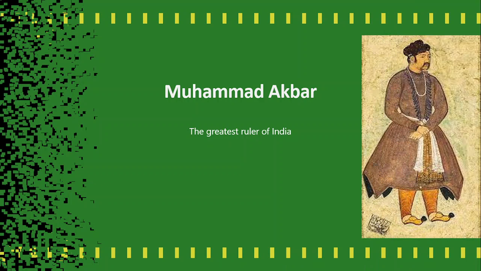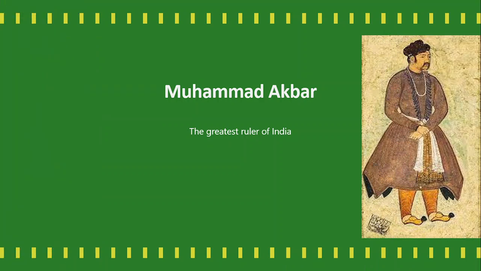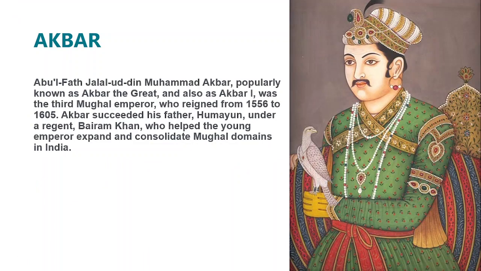And now we are talking about Muhammad Akbar, the greatest ruler of India. Akbar, Abul Fazl Jalaluddin Muhammad Akbar, popularly known as Akbar the Great and also Akbar I, was the third Mughal emperor who reigned from 1556 to 1605 CE. Akbar succeeded his father Humayun under a regent, Bairam Khan, who helped the young emperor expand and consolidate Mughal domains in India.